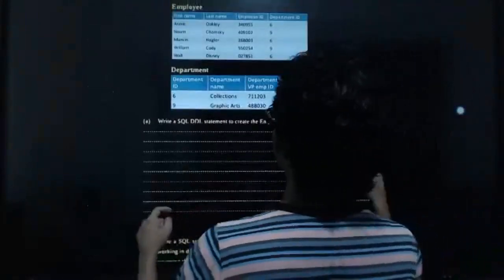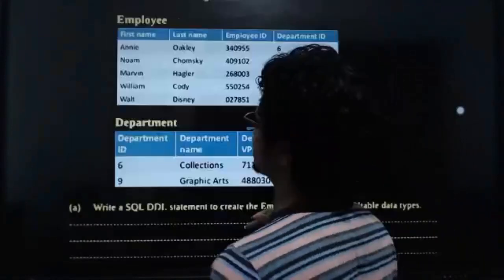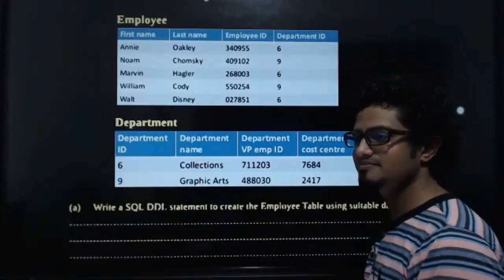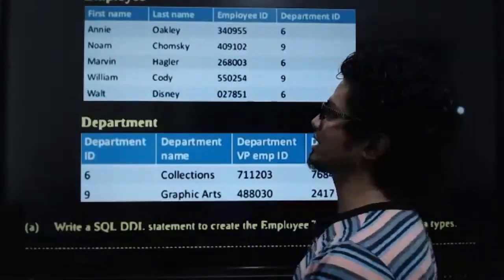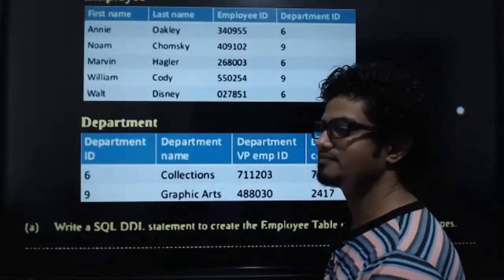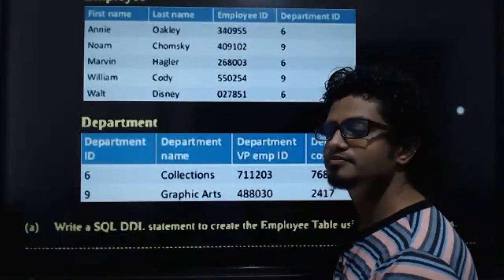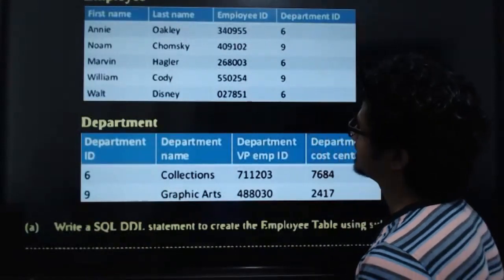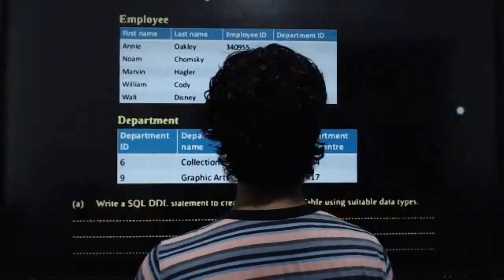So SQL, right? Consider the following tables. How many tables do you see, kids? Come on, everyone, in the chat screen. How many tables do you see? Yeah, 2 tables, that's correct. Employee table and department table, right? We have Annie Oakley, Noam Chomsky, Marvin Hagler, William Cody and Walt Disney. One name is familiar to you. What is that? Walt Disney. Right. So we have employee ID, department ID, and so on.